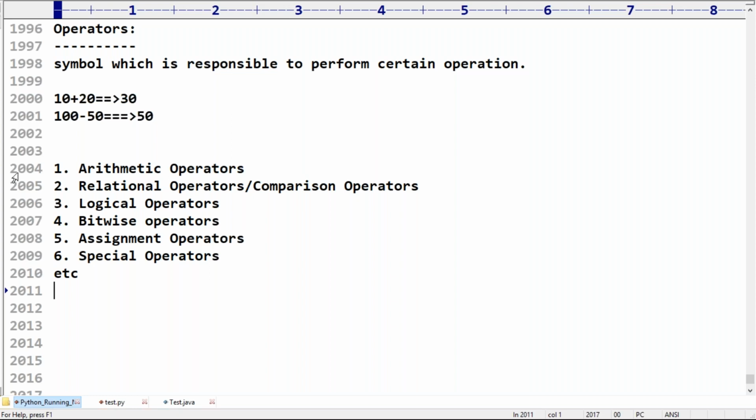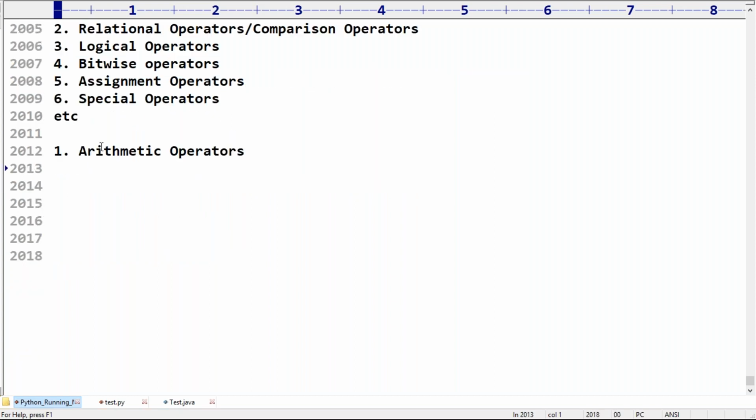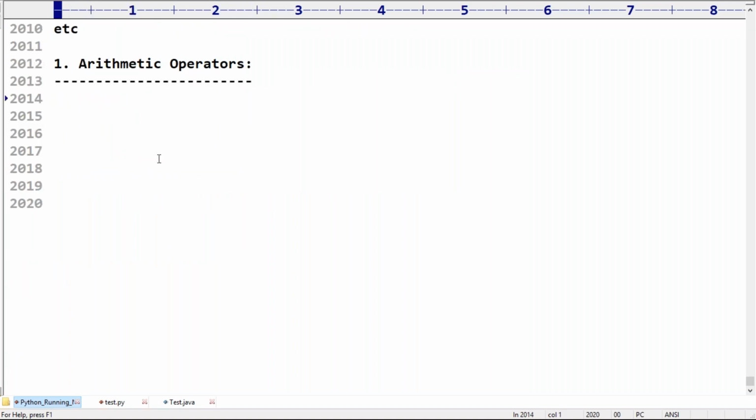Now my question is about arithmetic operators. Can anyone please guide me, which are the arithmetic operators? Why are you silent? Plus, minus, multiplication, division, and modulo.